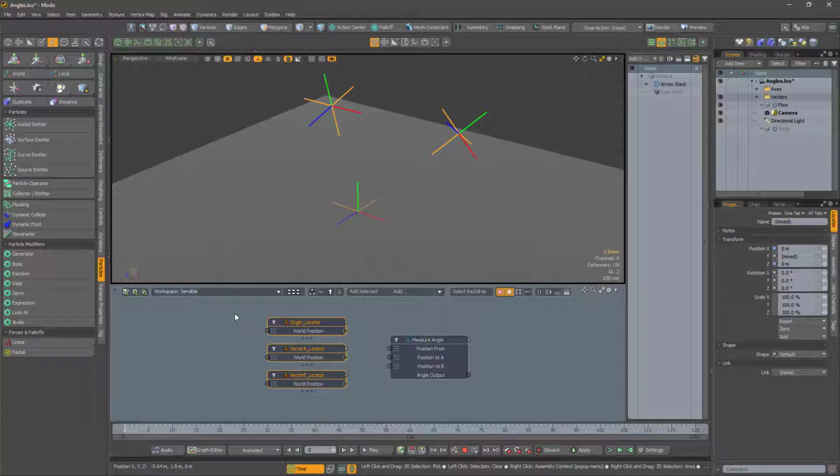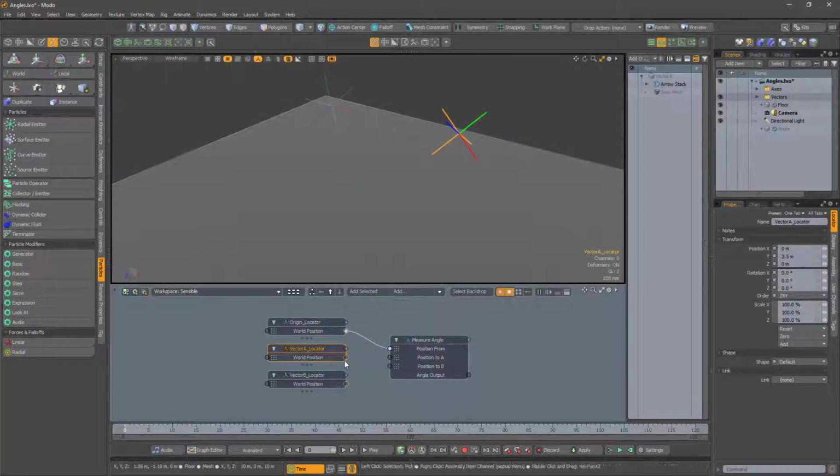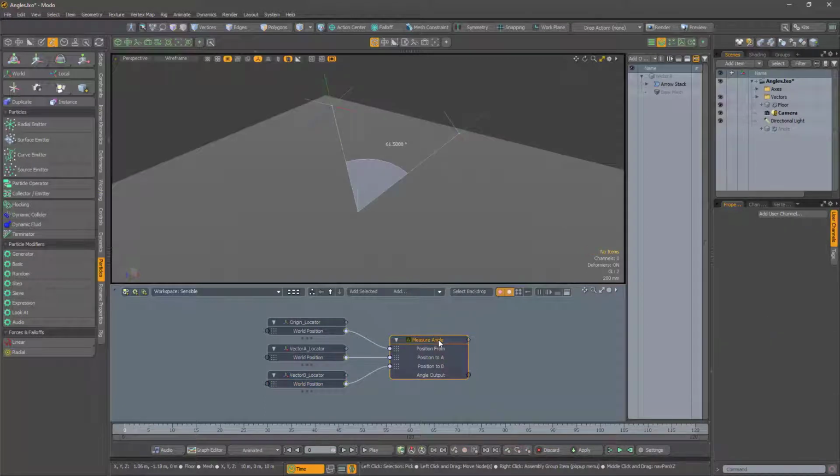In MODO, the sensible way to measure an angle is to use the aptly named Measure Angle Modifier. The positions of the 3 points are input as matrices, which is usually convenient as we can use the world position channel of an item for this purpose. The first position is the intersection point. Feed the remaining points into the other 2 and, hey presto, alakazam, we have an angle.